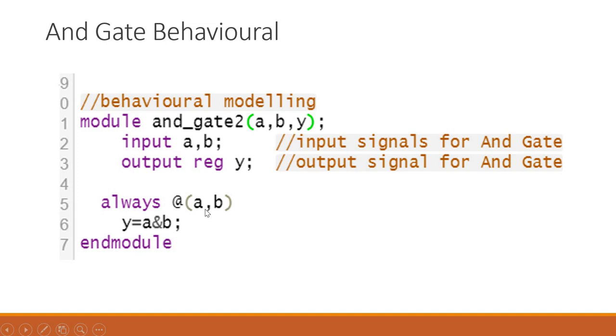A and B are placed into the sensitivity list. The sensitivity list is something like: if there are any changes, the value will be reflected, or you can say the value will change. So if there are changes in A and B, then y is equal to A and B, line number 6, will always execute.